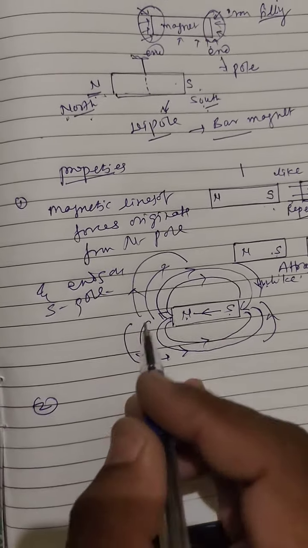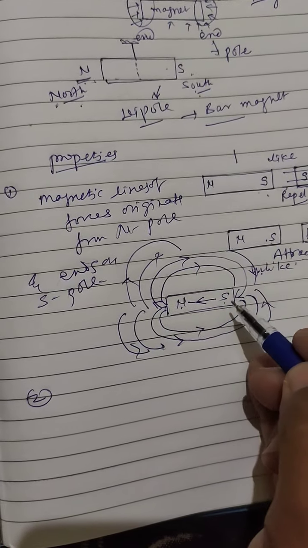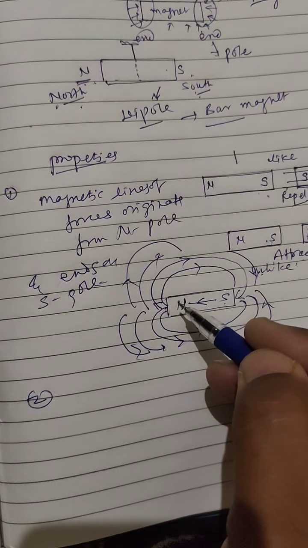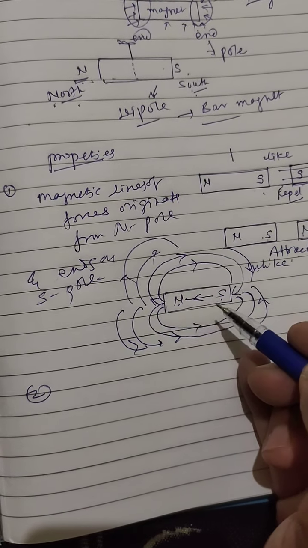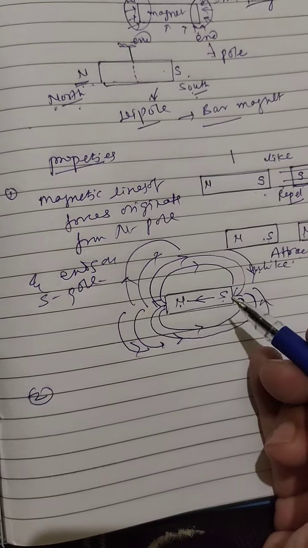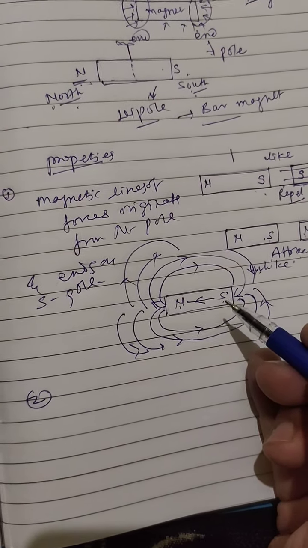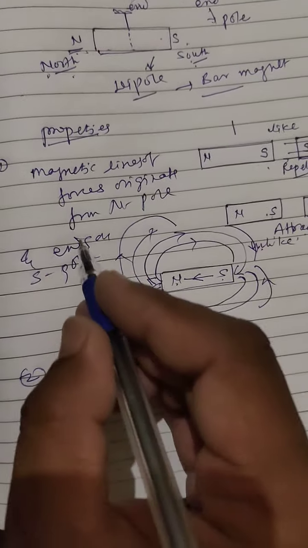Inside the magnet, magnetic lines of forces are directed from south to north. Outside the magnet, it is directed from north to south, but inside it is directed from south to north. So this is the first property.